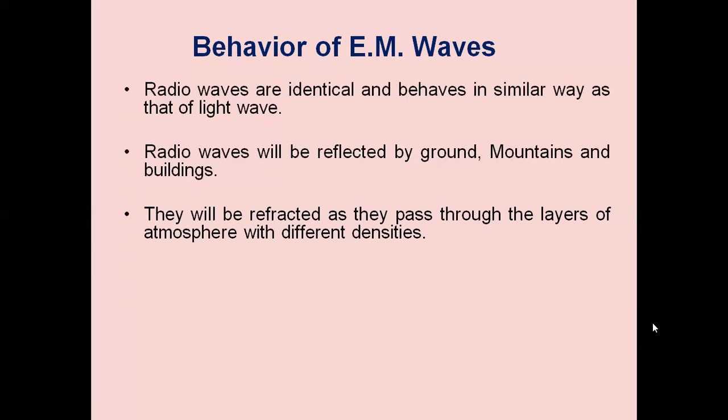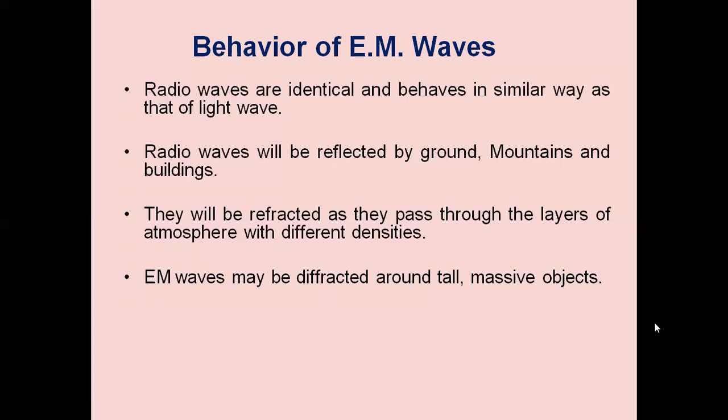We have different layers in the ionosphere: D layer, E layer, F1 layer, F2 layer. F1 and F2 layers exist from 200 kilometers to 400 kilometers. The reflection properties of the ionosphere are used for ionospheric communication. That is the reason we will study the behavior of the electromagnetic waves.